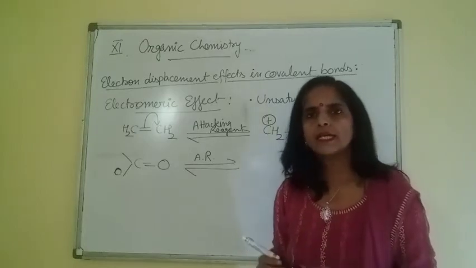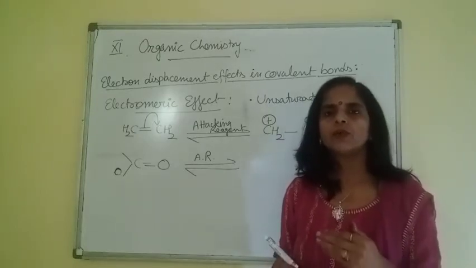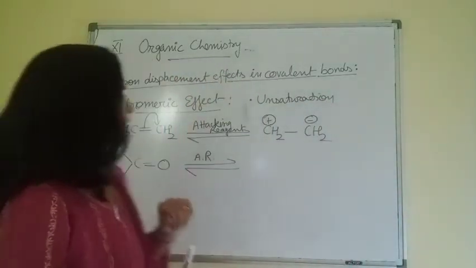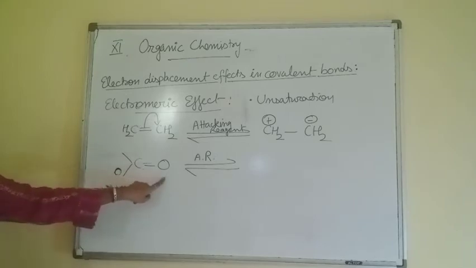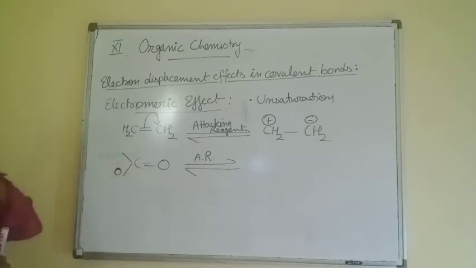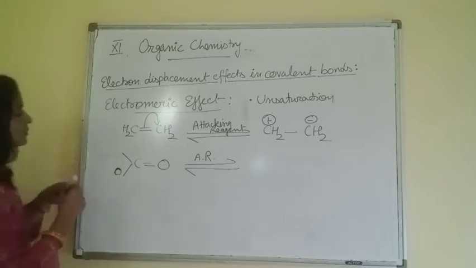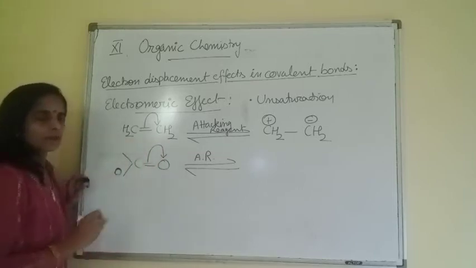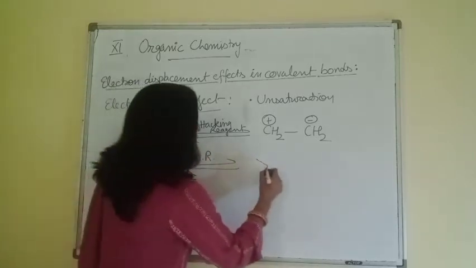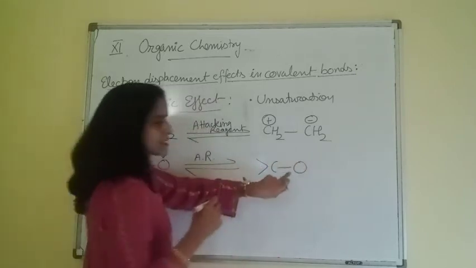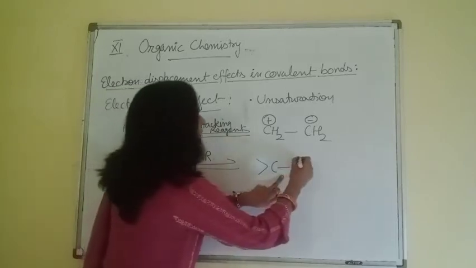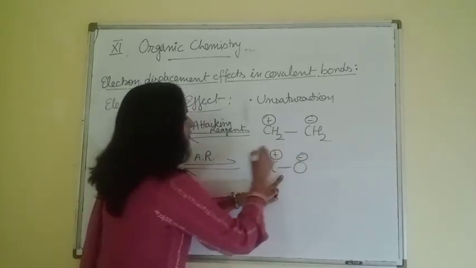Now electrons are transferred in the direction of the more electronegative atom, and if we compare the electronegativity of carbon and oxygen, we all know well that oxygen is more electronegative as compared to carbon. So, the shared electron pair will be transferred onto oxygen. So, when the pi electron pair is transferred, oxygen becomes negative, carbon becomes positive.